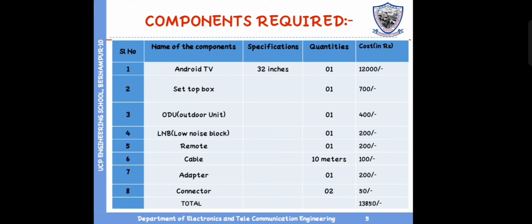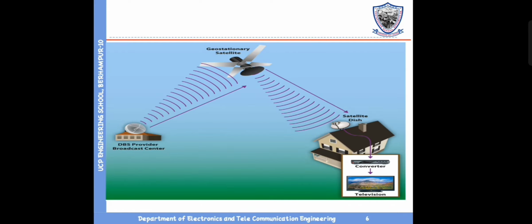And these are the components required for our project, Direct Broadcast Receiver System. First, Android TV of 32 inches, set-top box, ODU (outdoor unit), and this outdoor unit is a parabolic reflector antenna. Then LNB (low noise block), remote, cable, adapter, connector.